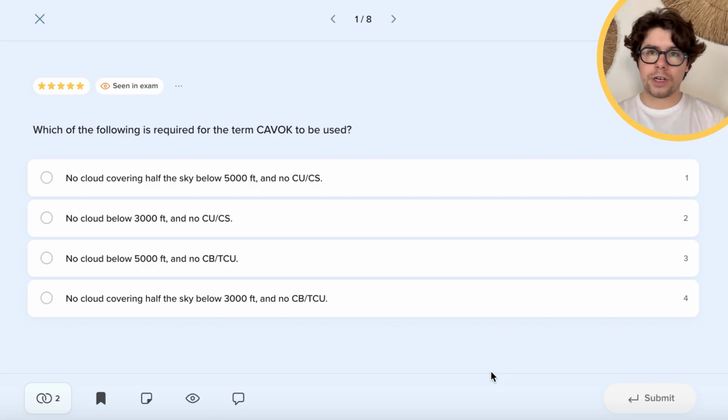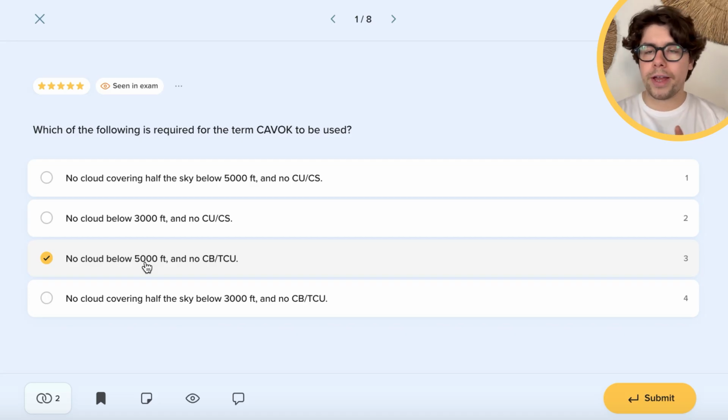The CAVOK, generally speaking, means that there are no clouds below 5,000 feet or the MSA, whichever is higher, the visibility is 10 kilometers or more, and there is no significant weather or clouds in the vicinity of the aerodrome. So this means that there cannot be any cumulonimbus or towering cumulonimbus clouds, no clouds below 5,000 feet. And of course here we're talking about the ceiling and also the visibility 10 kilometers or more. So of course here no clouds below 5,000 and no CBs or TCUs is the correct answer.